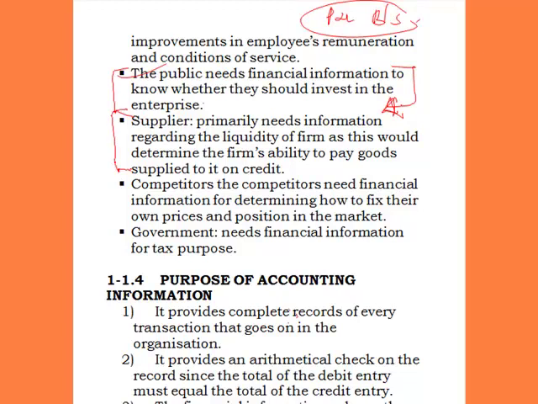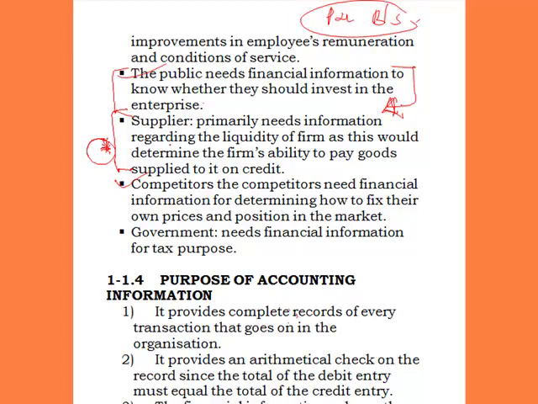The next one is the supplier. A supplier primarily needs information regarding the liquidity of the firm, as this will determine the firm's ability to pay for goods supplied to it on credit. Suppliers are the people that supply goods to us on credit, and they need the financial information of the business to know whether they can still supply on credit or not. They want to know the creditworthiness, and how faithful the organization is in making good its promise of paying back its debts as and when due.